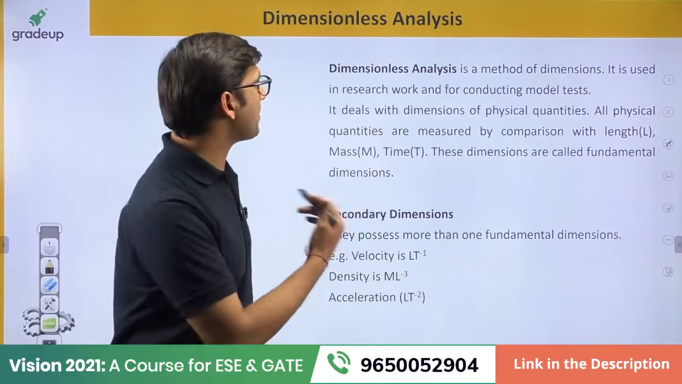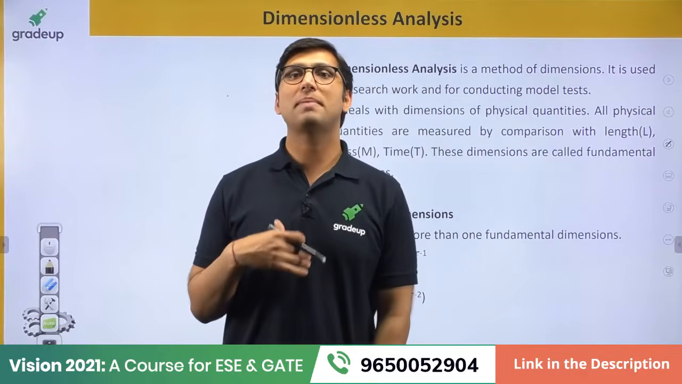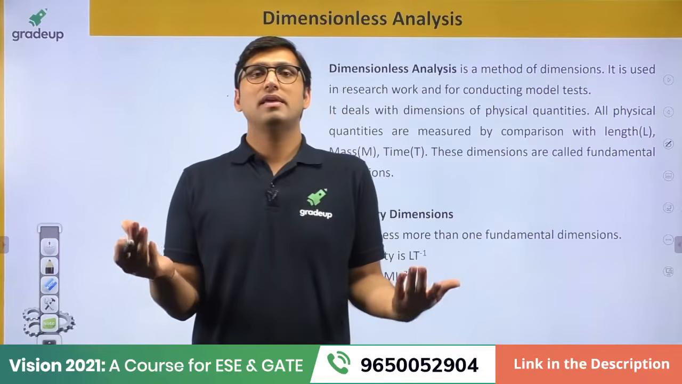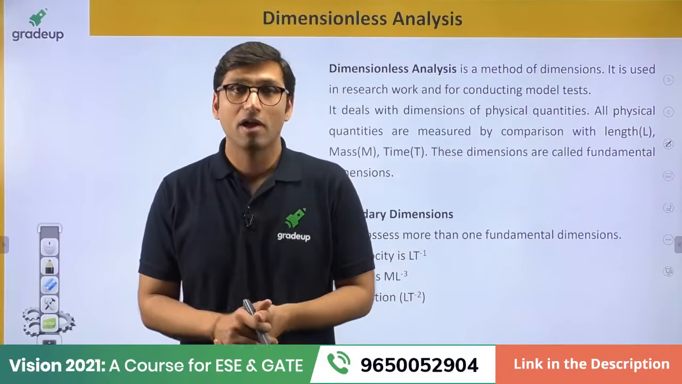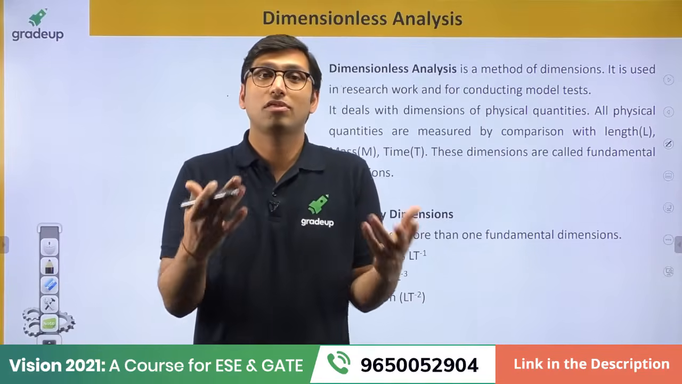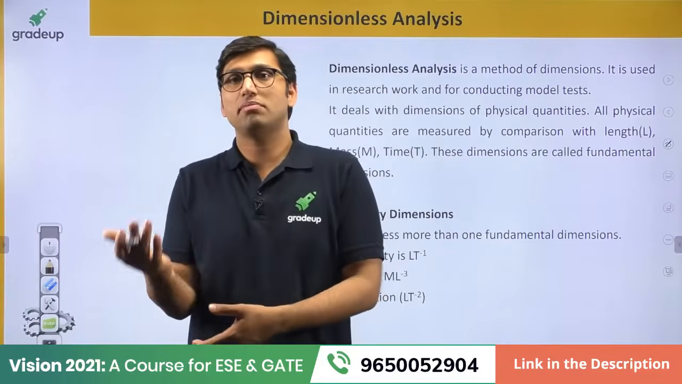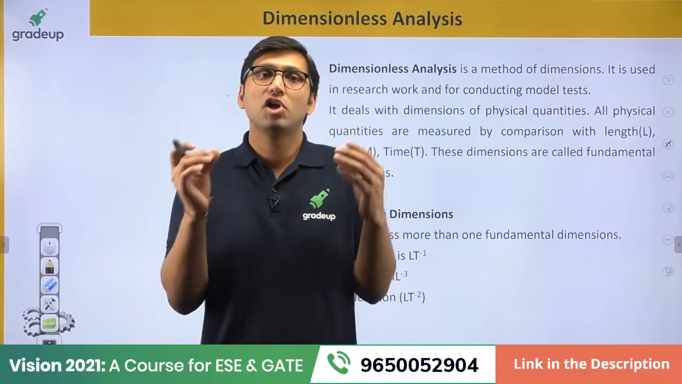So what is this dimension? Any physical quantity is represented by some unit. For example, velocity is measured in meter per second. Acceleration is meter per second square. Time, the unit is second. Length, the unit is meter. So every physical quantity is measured by some unit.